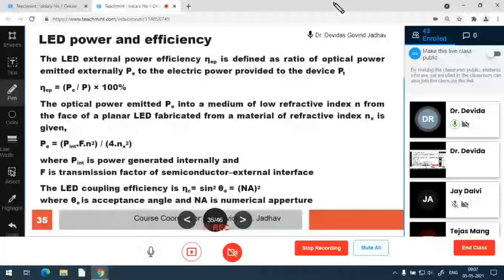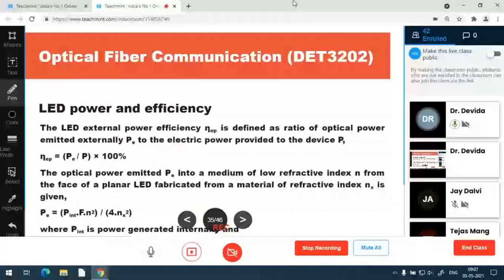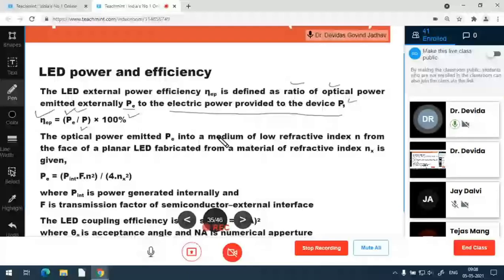LED efficiency can also be given as external power efficiency of the LED. So what is the external power efficiency? It is defined as the ratio of optical power emitted externally, P E, to the electrical power provided to the device. Electrical power P is nothing but V into I, the bias voltage and bias current. So external power efficiency is power emitted out of the device divided by electrical power into 100. So simple formula: optical power emitted upon electrical power conducted, P E upon P multiplied by 100.